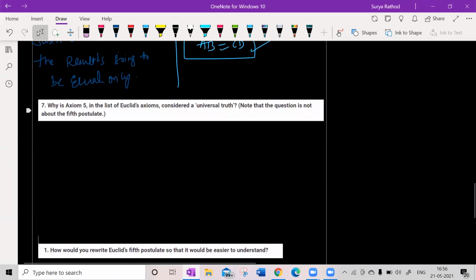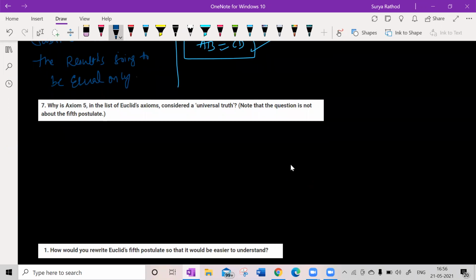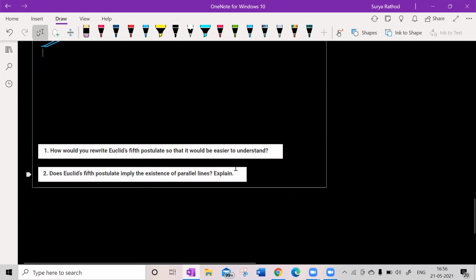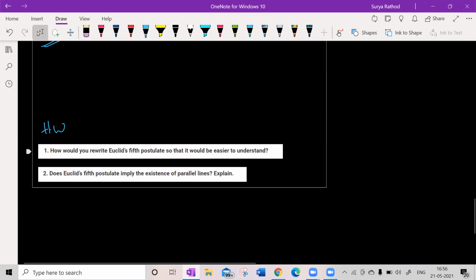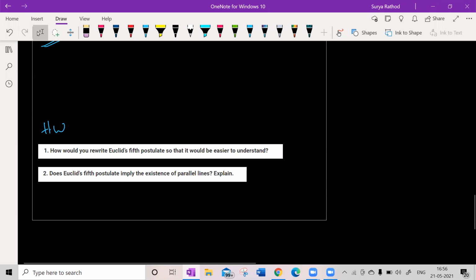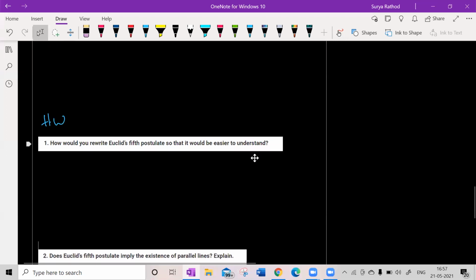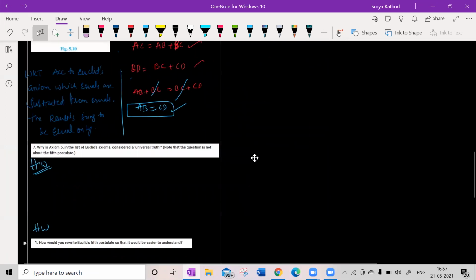So next, the 7th one. So this is today's session. The 7th question is the homework. Everyone should solve the 7th question. And these 2 questions are homework. I'll share these notes with everyone. I think this 1 and 2 are part of the 7th only. Please do solve this question. Okay, understood, children? Yes or no? Yes, sir.